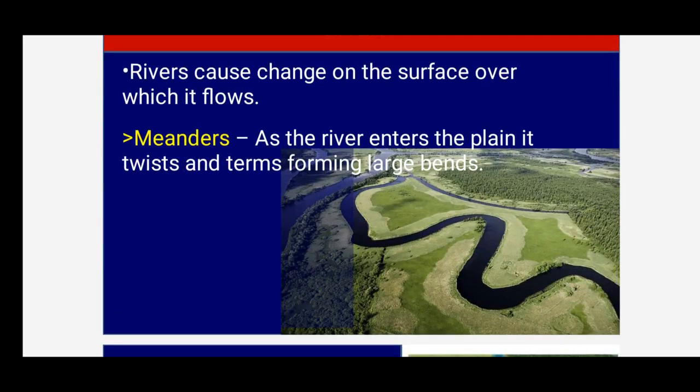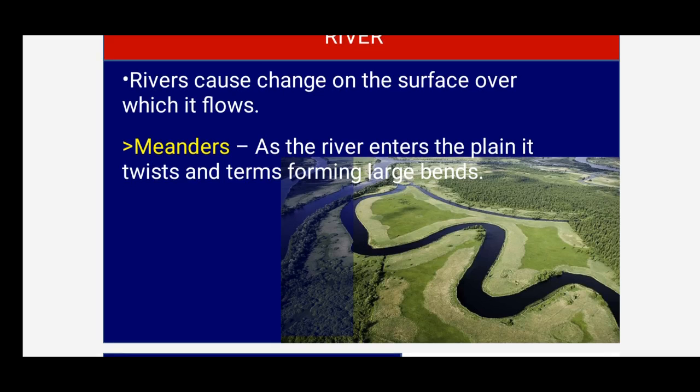As the river enters the plain, it twists and turns, forming large bends. Those bends are called loops. We can also call them what, children? Loops, which you can see here. Those loops we can call meanders. Say again, meanders. So the meander is the first erosional feature of the river, children.